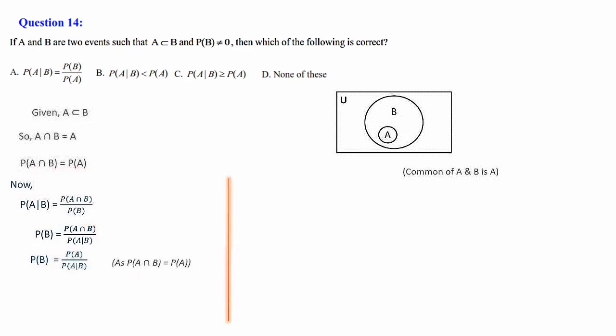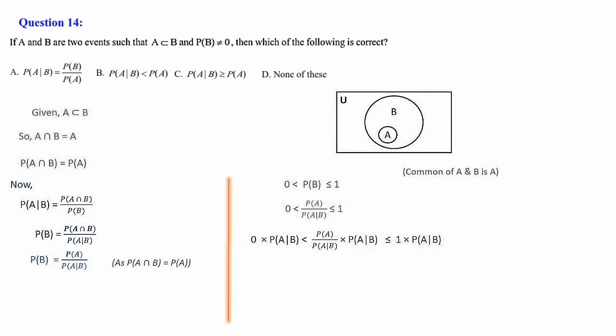It's given here, 0 less than P of B less than or equal to 1. Probability always lies between 0 and 1. So 0 less than P of B, we have calculated P of B is P of A by P of A given B, less than 1. Replace P of B by the value here. Now 0 into P of A given B less than P of A divided by P of A given B into P of A given B less than or equal to 1 into P of A given B.